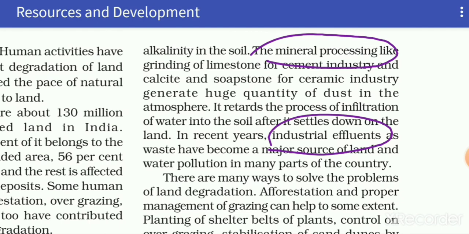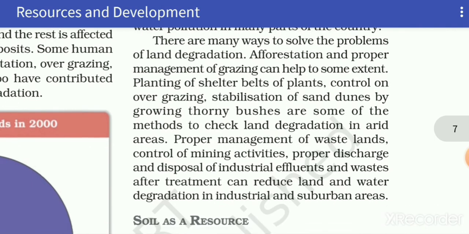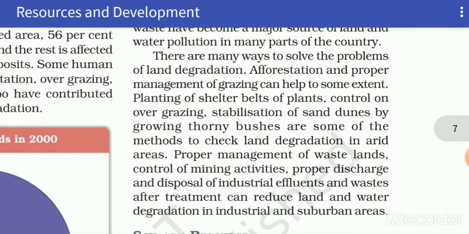Thus we learned that these are the causes of land degradation. Now let us discuss how we can overcome these problems. The problem of land degradation can be solved in these ways.